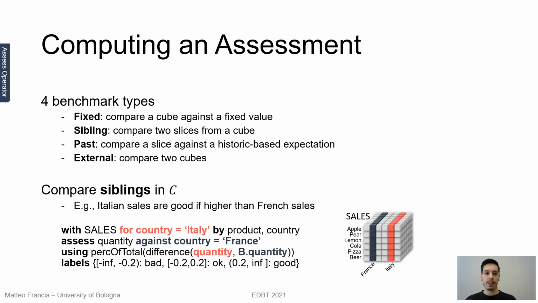the sibling benchmark. So imagine that we want to compare siblings in our target cube with the purpose to assess if Italian sales are higher than French sales.